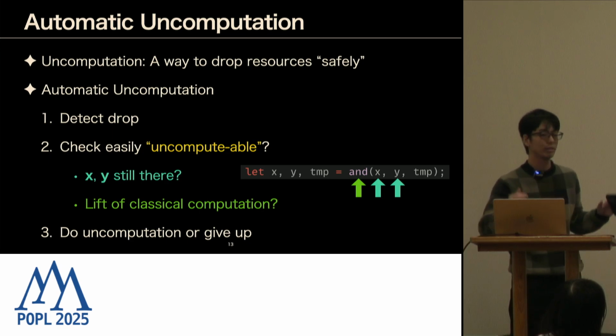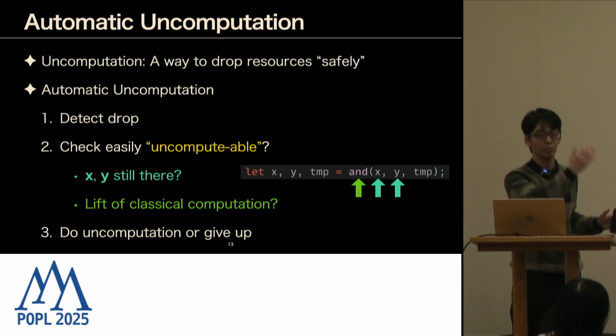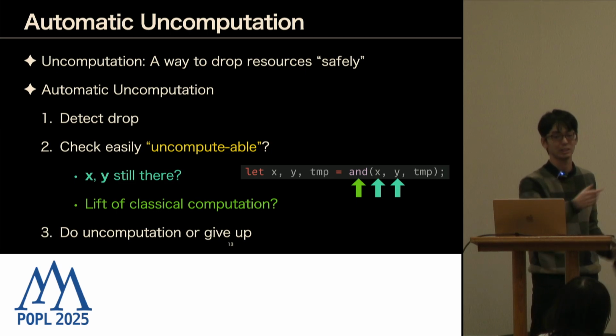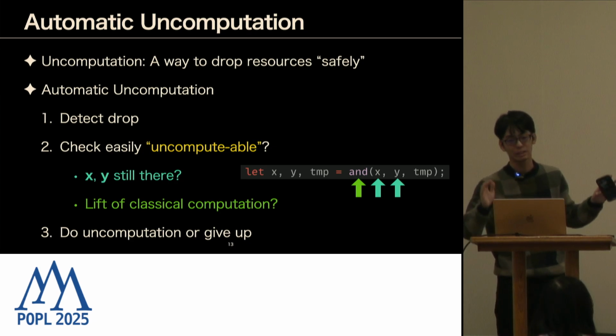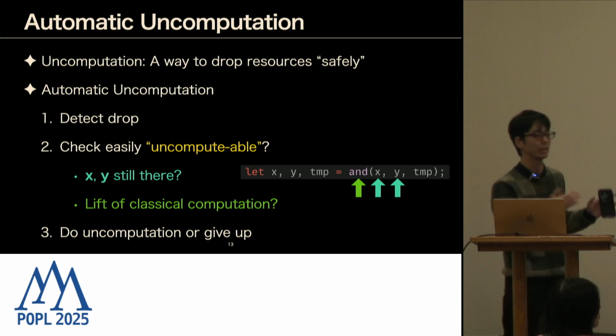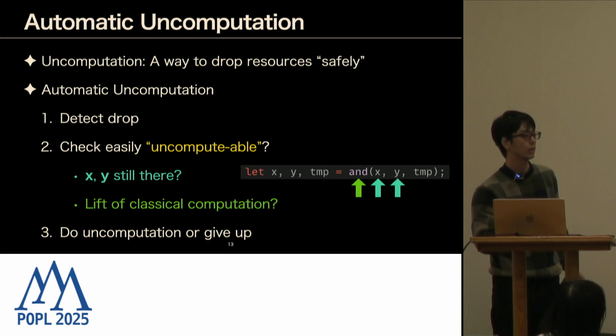One of the sufficient restrictions is that what you have done to this temp is almost like a Boolean circuit, which is classical computation. This sounds like a strict restriction, but it's a reasonable one. So this is what we want to do in verification.